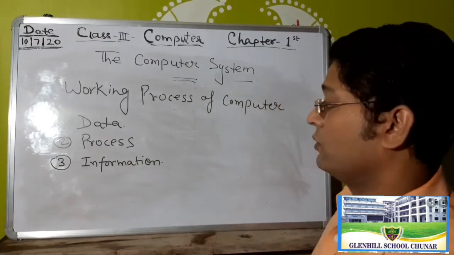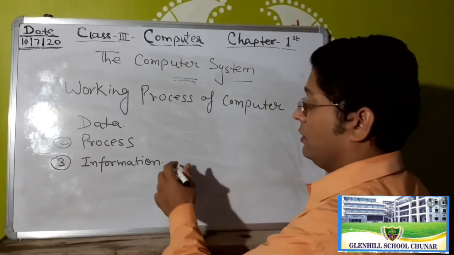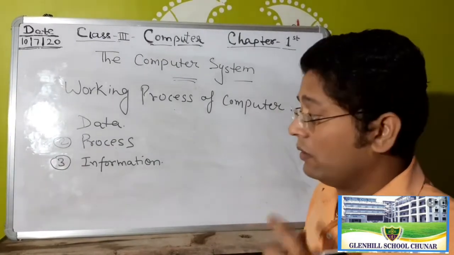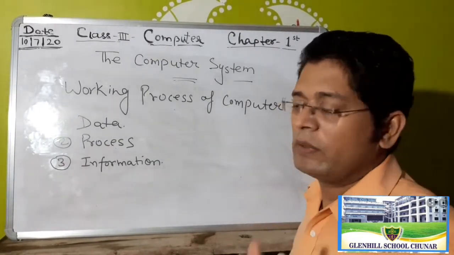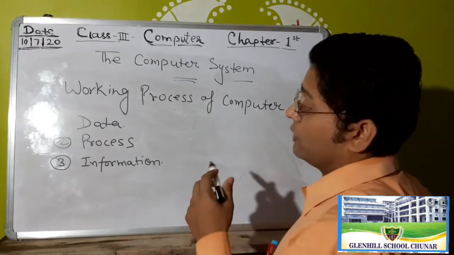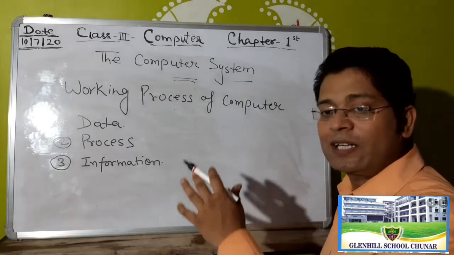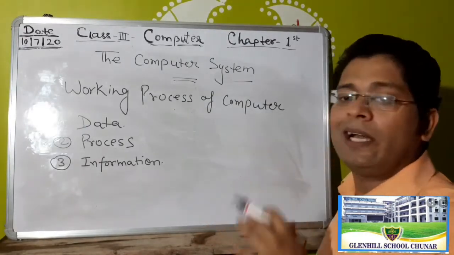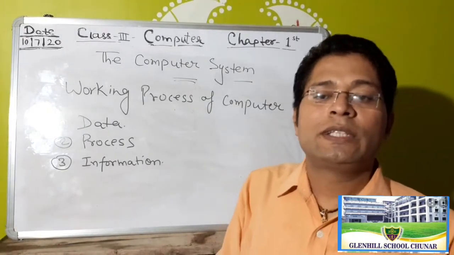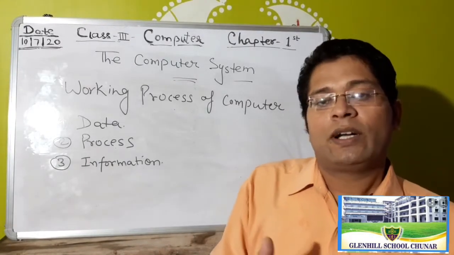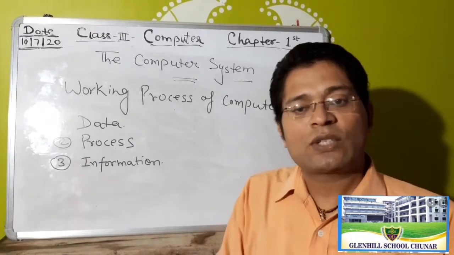So all students, you are familiar with the computer, not all, but mostly students are familiar with the computer. So the working process of a computer: data, process, and information. So three terms for the working process. Okay, students.